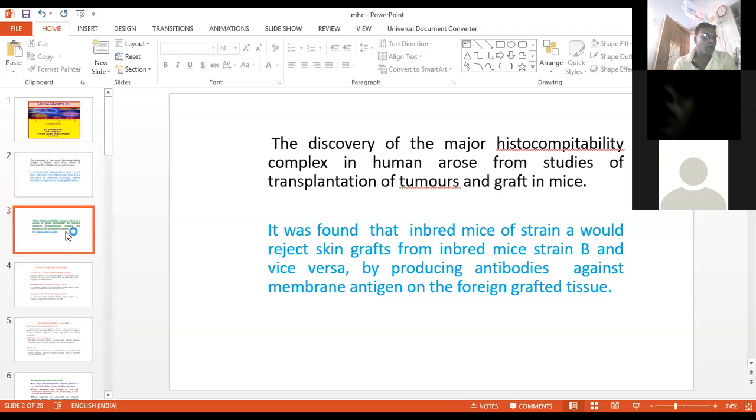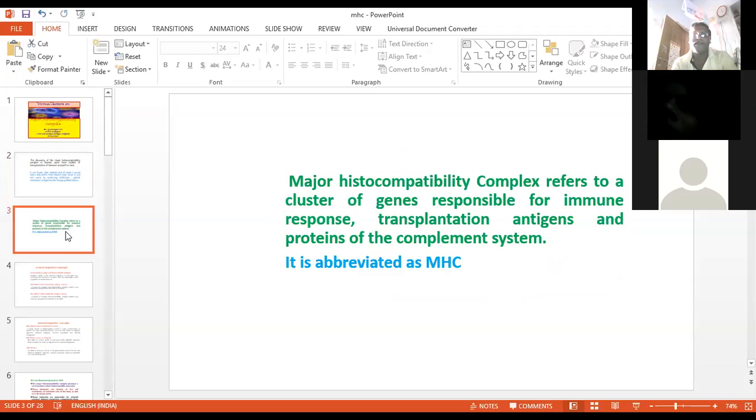The major histocompatibility complex refers to a cluster of genes which is responsible for the immune response, transplantation antigen, and proteins of the complement system. So it is not a single particular gene which is responsible.